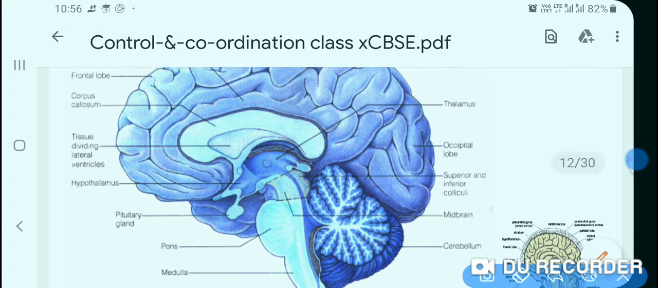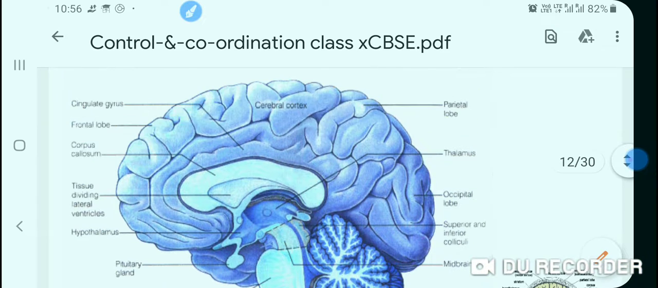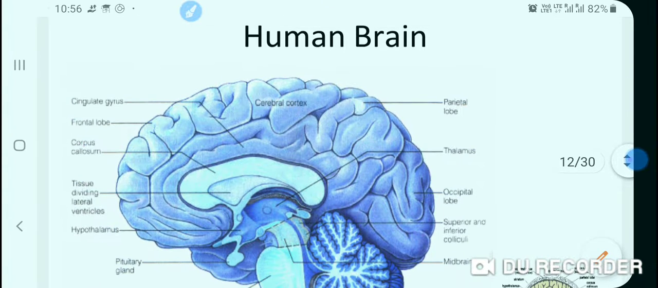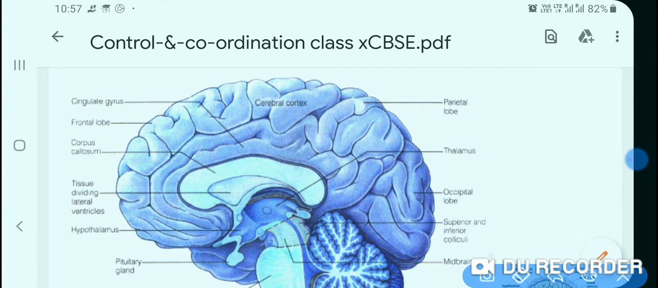Come to the figure and see the parts of the human brain. This is the forebrain. Forebrain, this is the cerebral cortex. You have studied the cerebrum. Here you have to distinguish between cerebrum and cerebellum. The cerebrum is part of the forebrain, while the cerebellum is part of the hindbrain. It is often asked, write the difference between cerebrum and cerebellum.